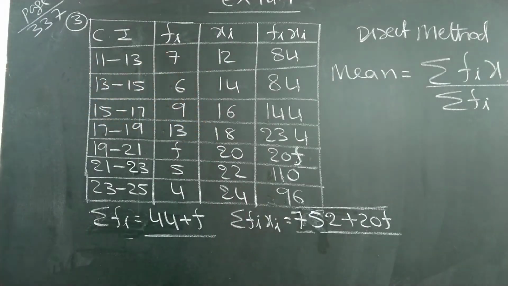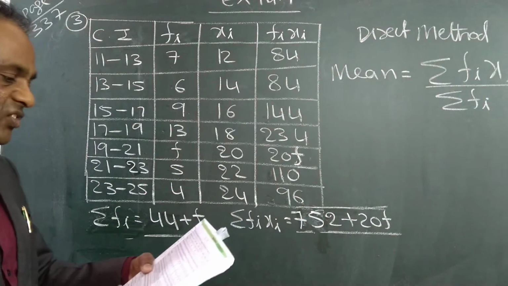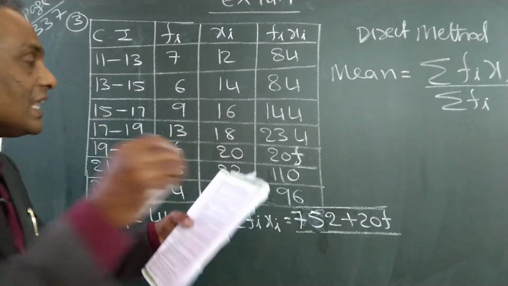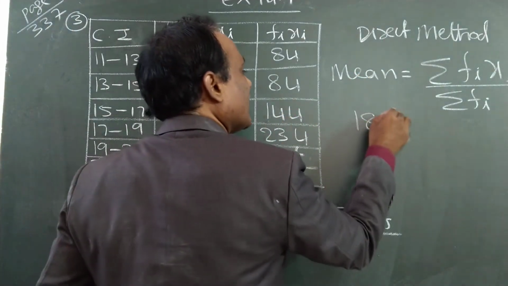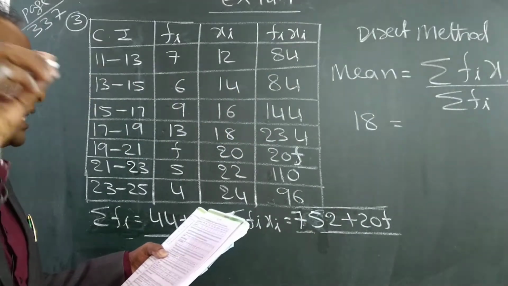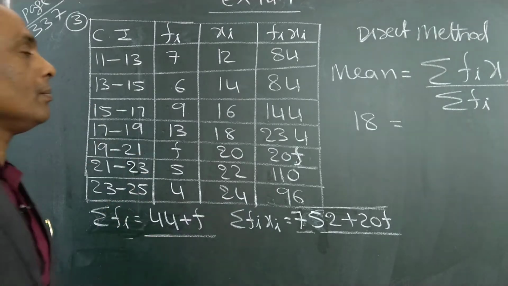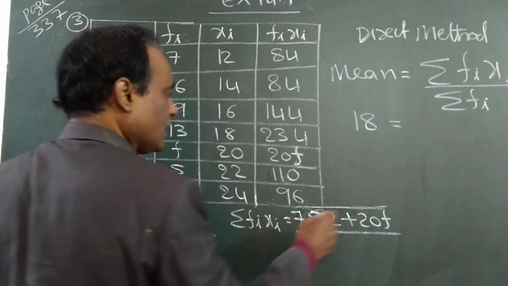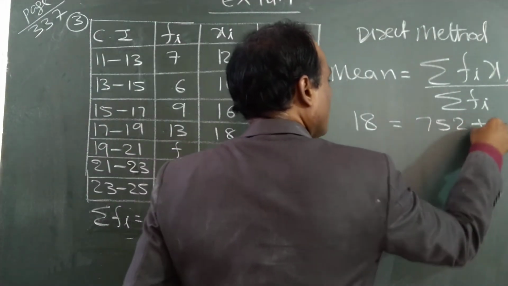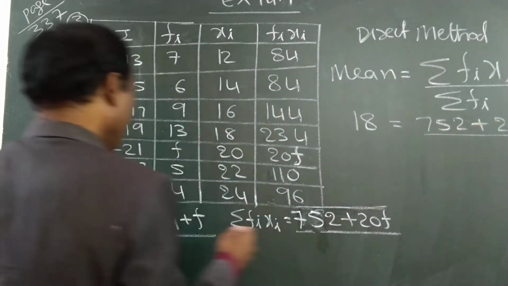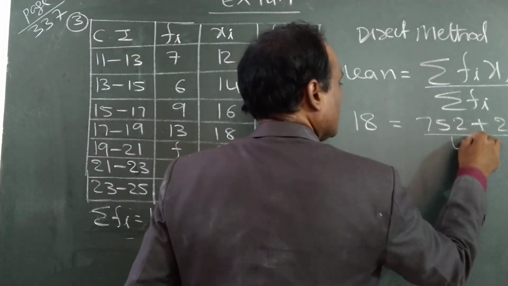So in this problem, actually mean is not asked, because this value F is not given. F only we have to find. Mean is 18. It is given. See the question. Mean pocket allowance is 18. And sigma Fi into Xi is 752 plus 20F by sigma Fi, which is 44 plus F.